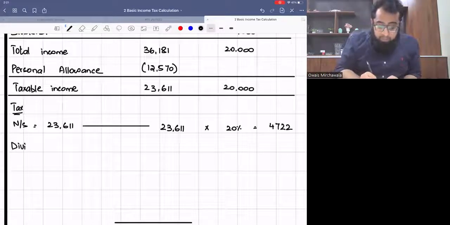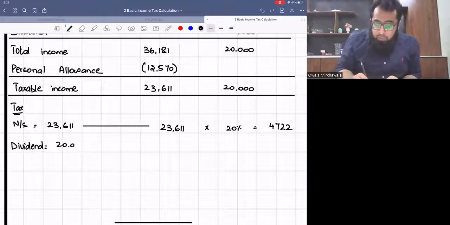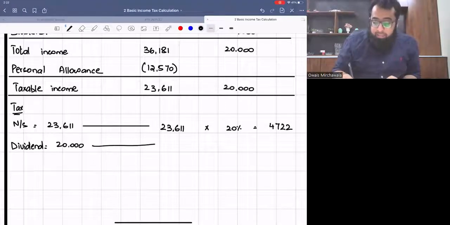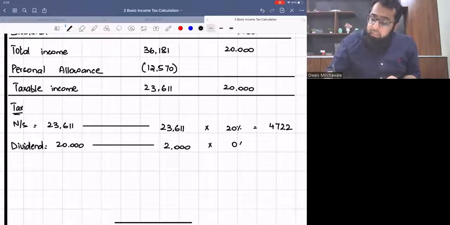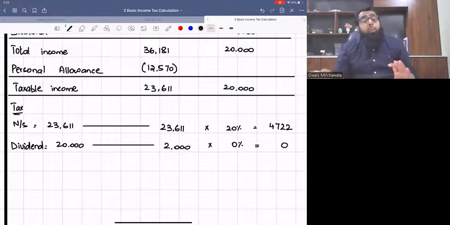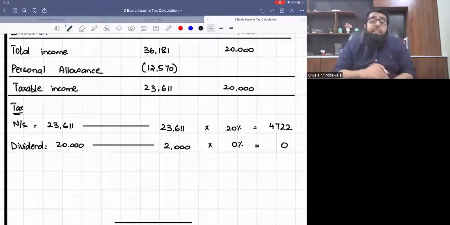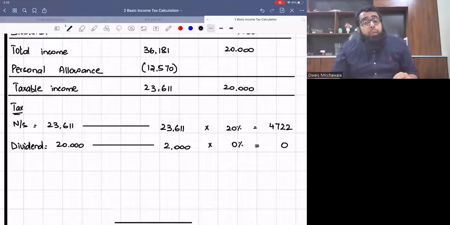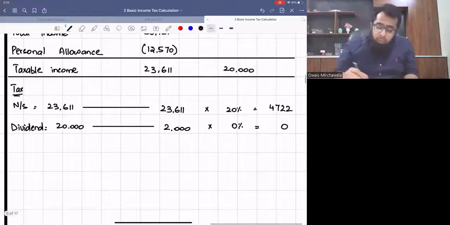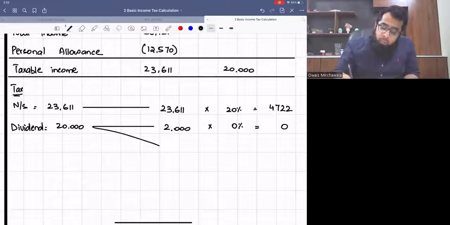Now we have dividend income, which is 20,000. Always, first 2,000 of dividend income goes at 0% band. Irrespective of whether you are a basic rate taxpayer, a higher rate taxpayer or an additional rate taxpayer, the first 2,000 of dividend income always goes at 0% band.